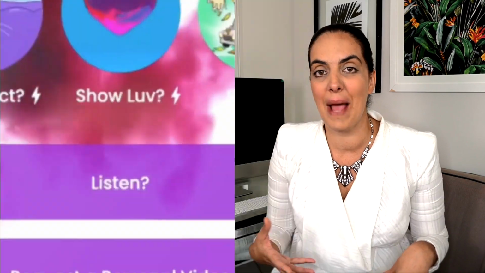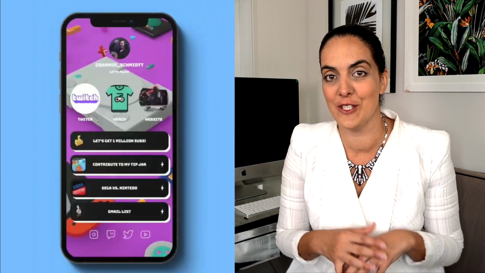Now, everyone is calling Koji Linktree on steroids because of how highly customizable it is, because of the ways that you can have video backgrounds or different buttons and colors and fonts.